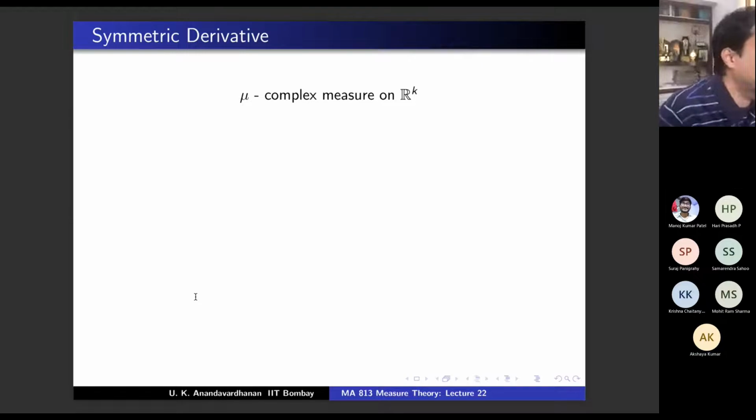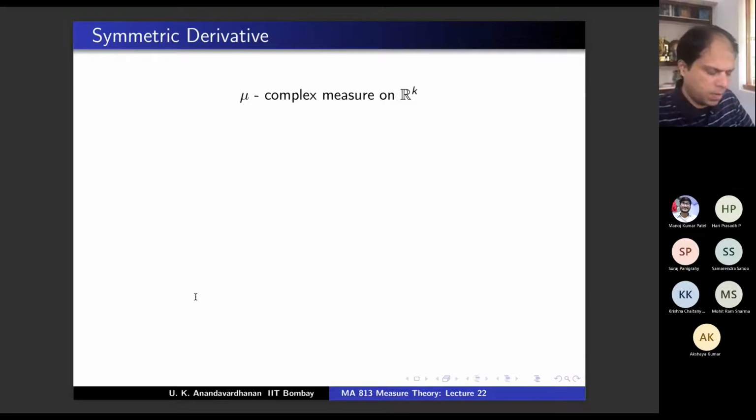Up to now, X was either an arbitrary space or, whenever we had Riesz representation theorem kind of concepts, a locally compact Hausdorff space. And sometimes we also assumed it's sigma compact. But now we are taking X to be R^k. Is it sigma compact? Is R^k sigma compact?